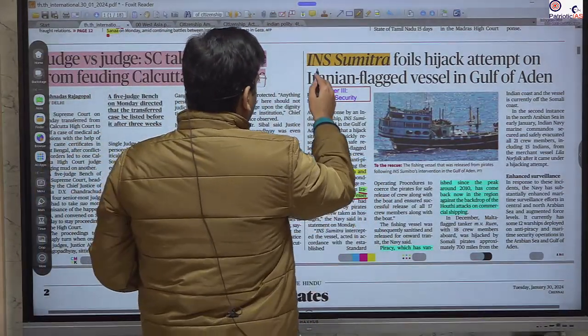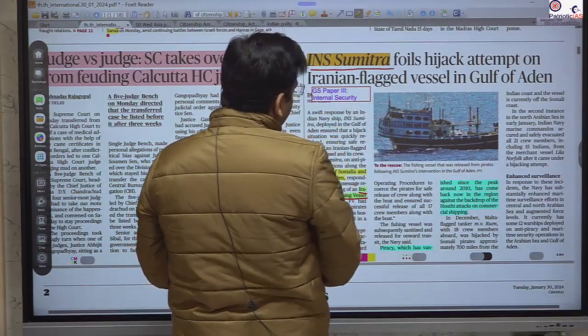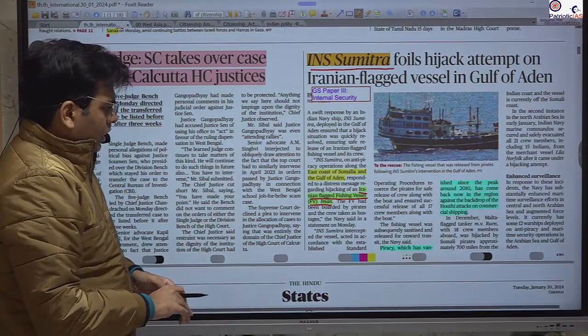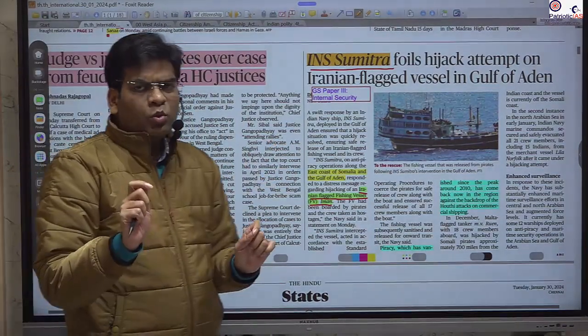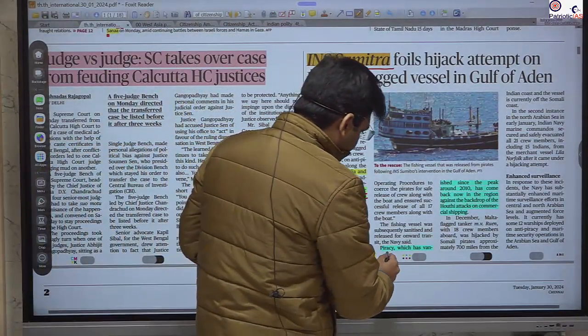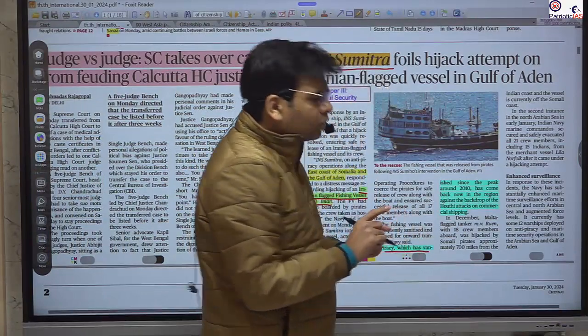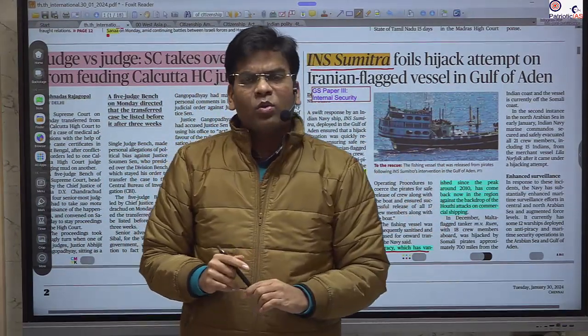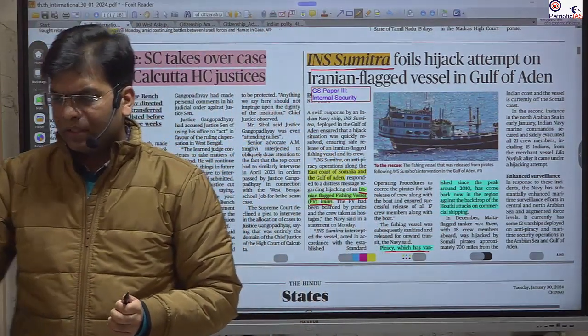And it is the INS Sumitra from India that provided the support and the rescue. We have seen that from 2010 there was a reduction in this piracy, but due to the Houthi attacks, piracy has increased in the Somalian coast and the Arabian Sea.